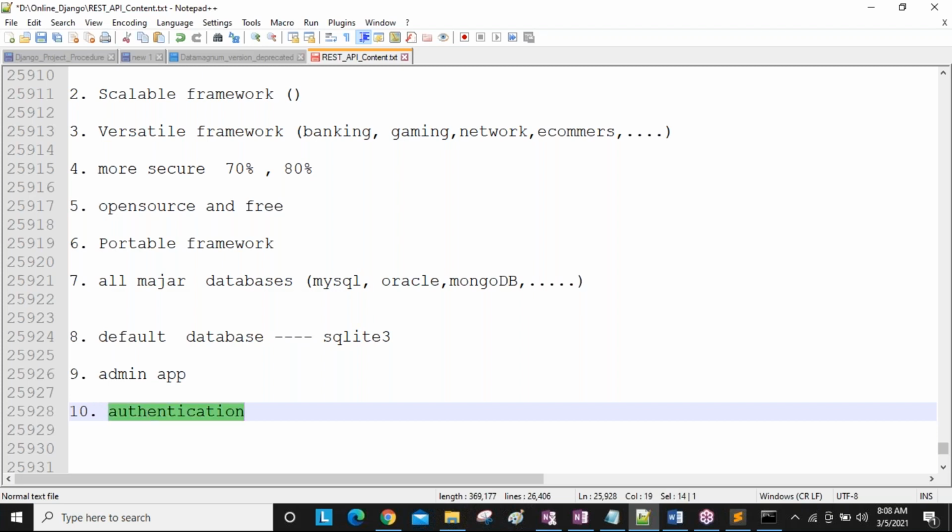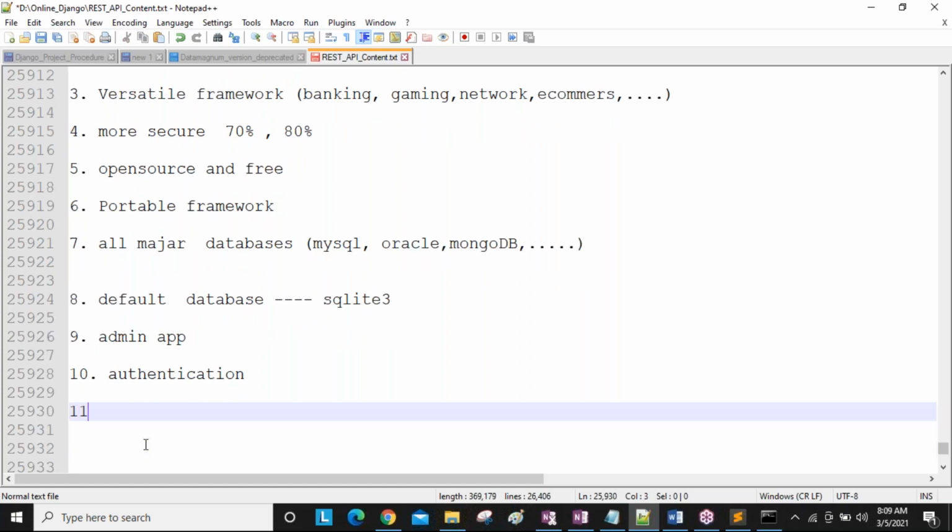So using this authentication application, we are going to handle user registrations, logins, logouts, profiles, and forgot passwords, all by using this ready-made application. If this application is not there, we need to write everything manually: registrations, logins, forgot passwords, profile updates, everything. But since we are using a ready-made application, we can do all operations easily. So there are a lot of benefits, guys.